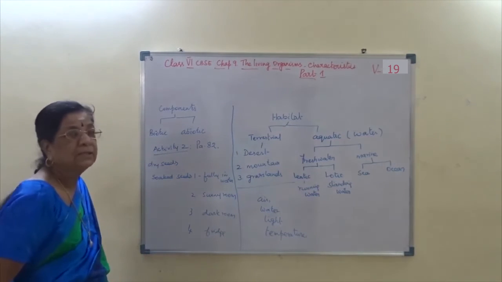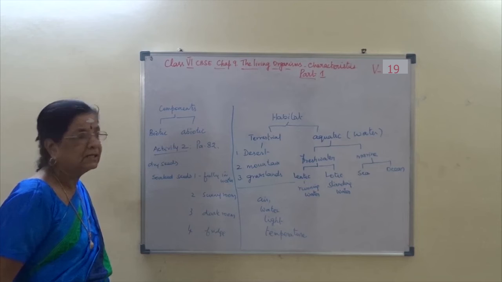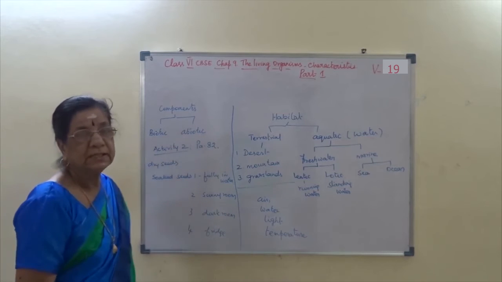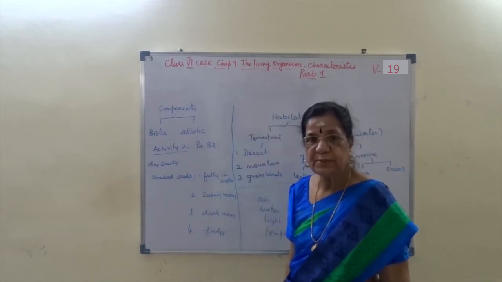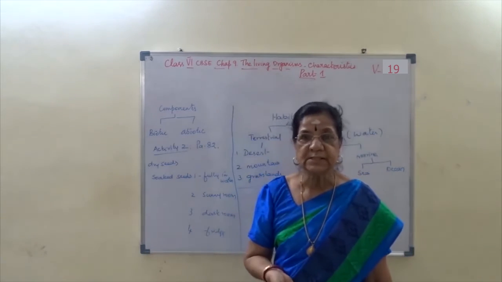The next one, the components, as biotic and abiotic components. Biotic components are living organisms.